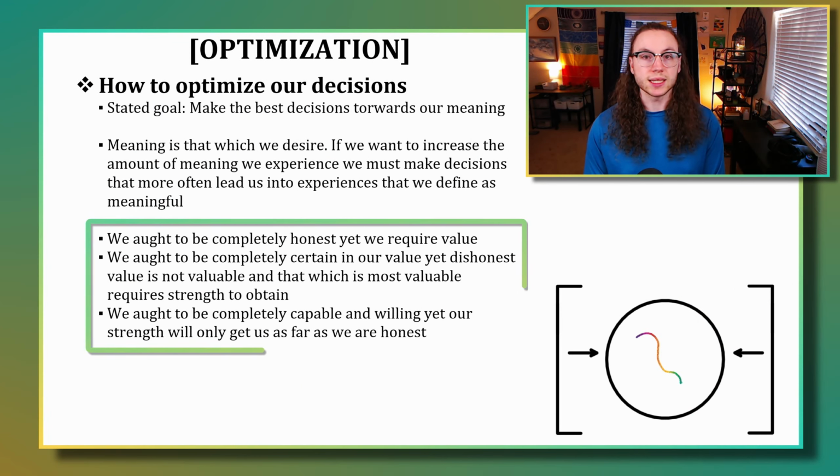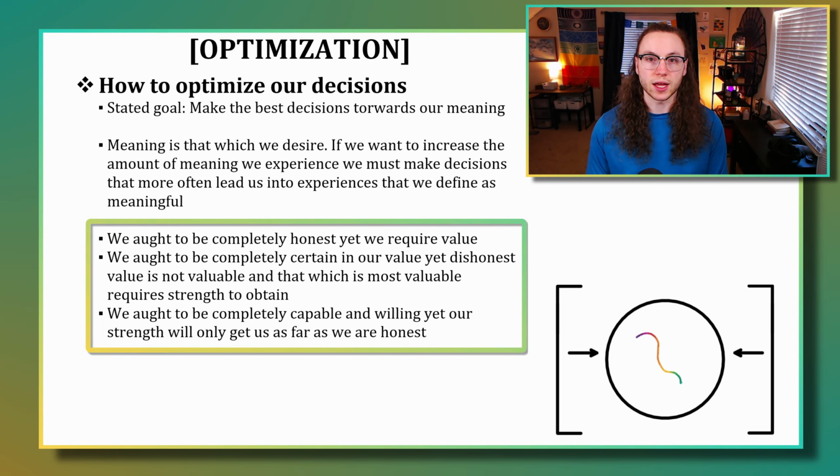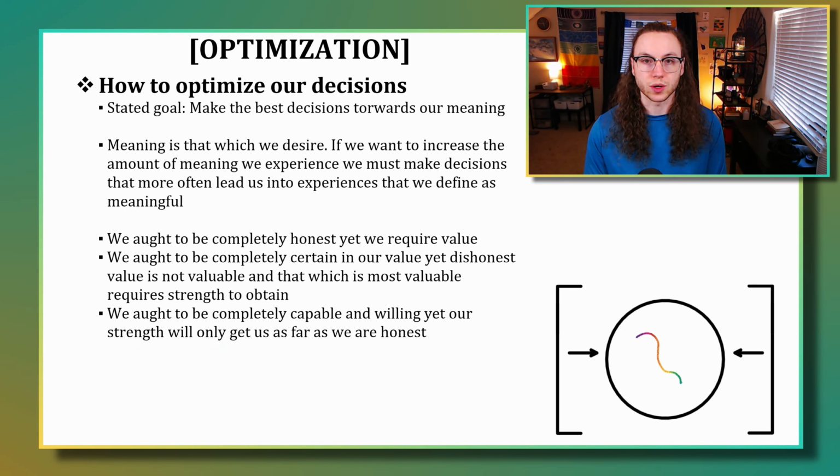We always ought to be completely honest, but we still need value. We always ought to be completely certain in the value that we have, but dishonest value is not actually valuable. And in order to perform the actions that are required by our value, we have to have some amount of strength. And we ought to be completely strong or capable of doing anything that we desire to do, but we must have some amount of honesty in order to actually know what is valuable to us. We're only going to get as far as we are honest with ourselves.